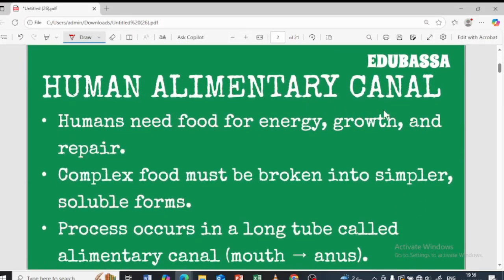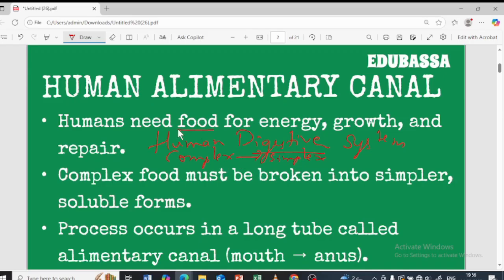Human alimentary canal. We also call it the human digestive system. So what do you mean by digestion in the first place? Digestion is nothing but the breakdown of complex food particles into simpler food particles. So that is said to be digestion. The food is important, right?